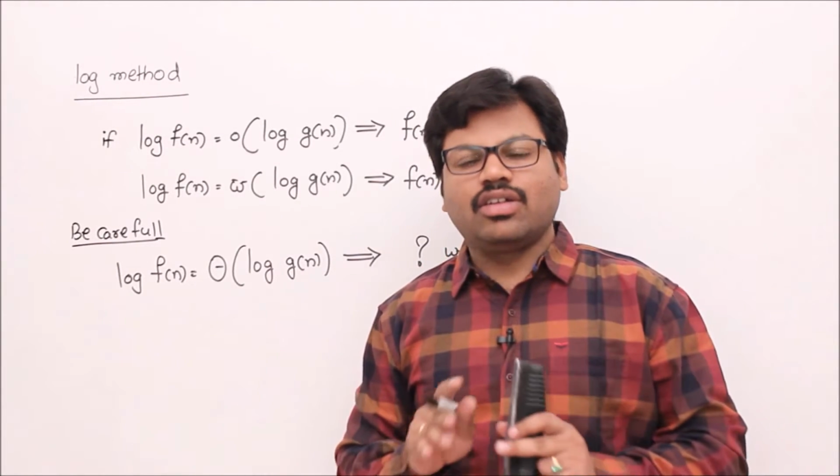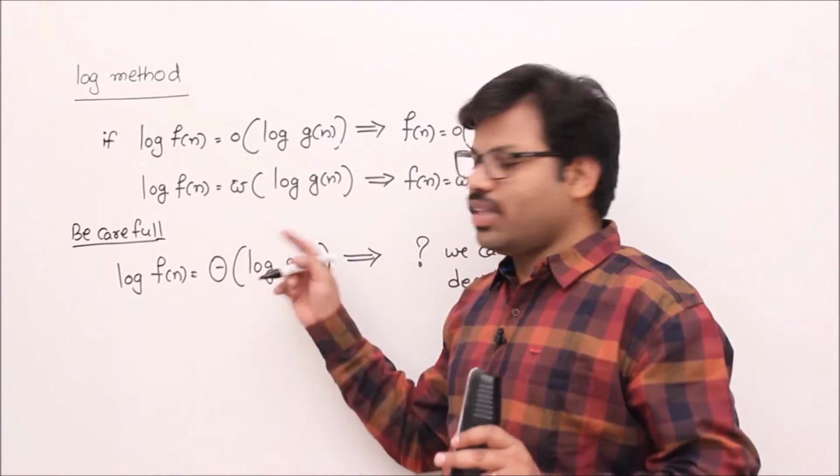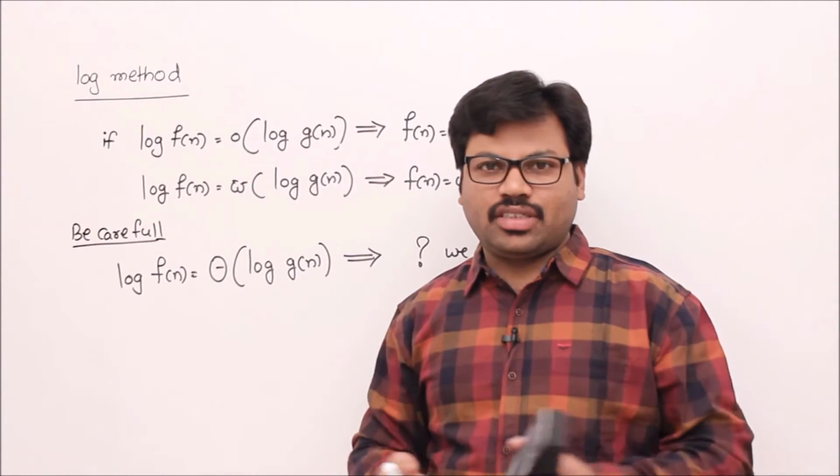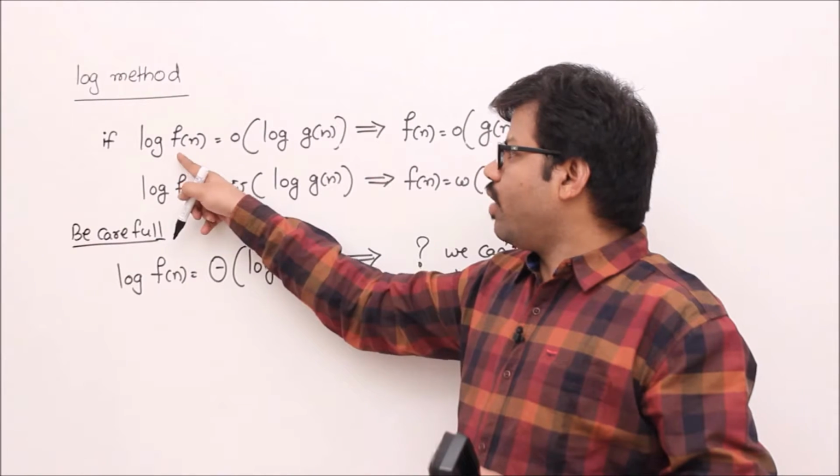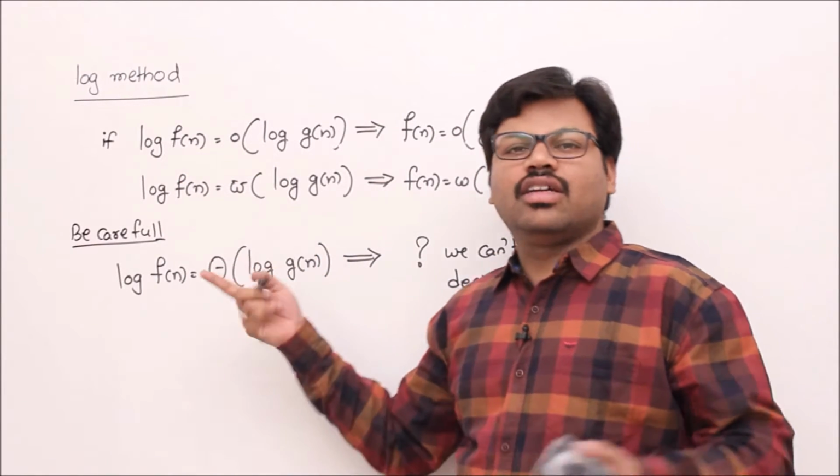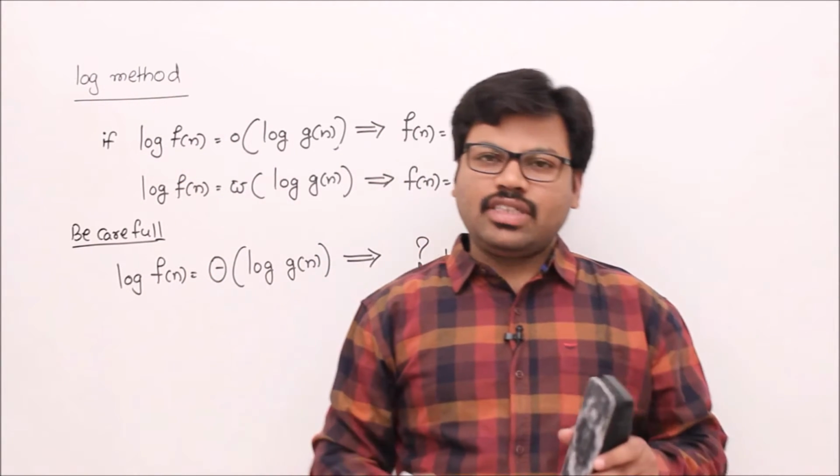That means don't apply this method, don't decide anything. Go for other methods. But if log f of n is in either this case or this case, then we can decide. So we'll see one example.